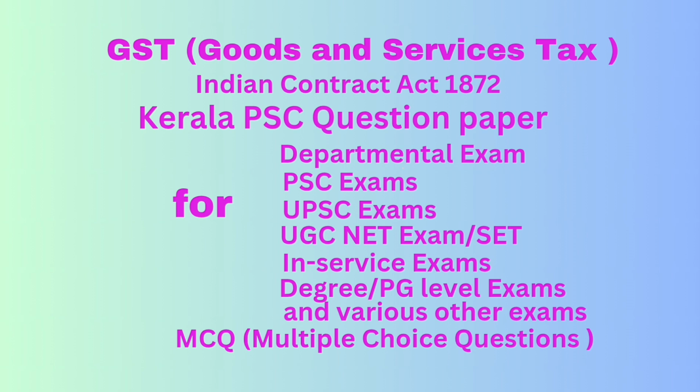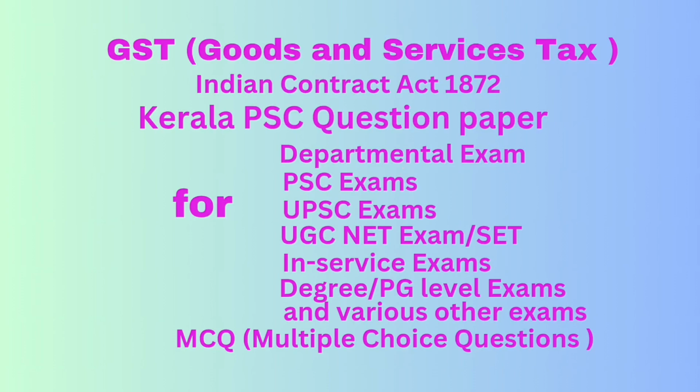Question number 40. What is the name of the return used for GST remittance? Option A, GSTR 3B. Option B, GSTR 1. Option C, GSTR 2A. Option D, GSTR 2B. Correct answer, option A, GSTR 3B.